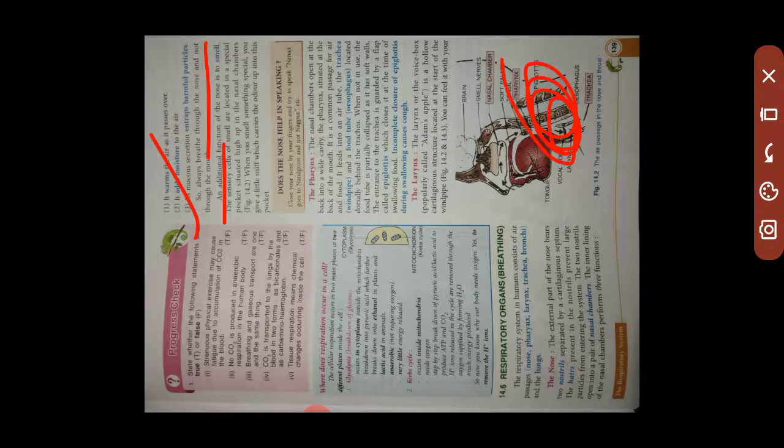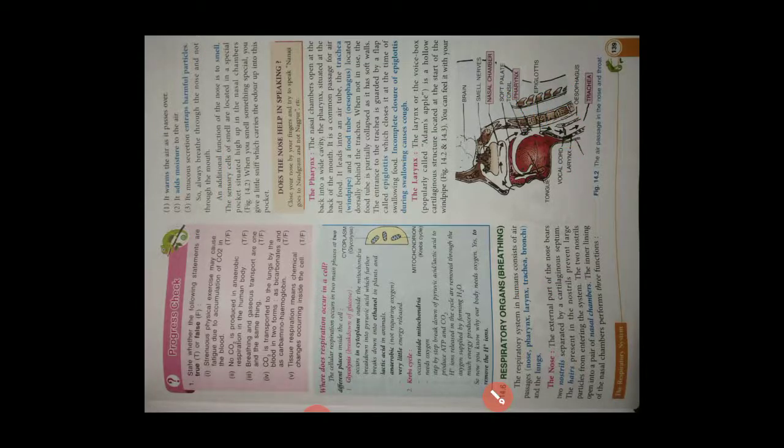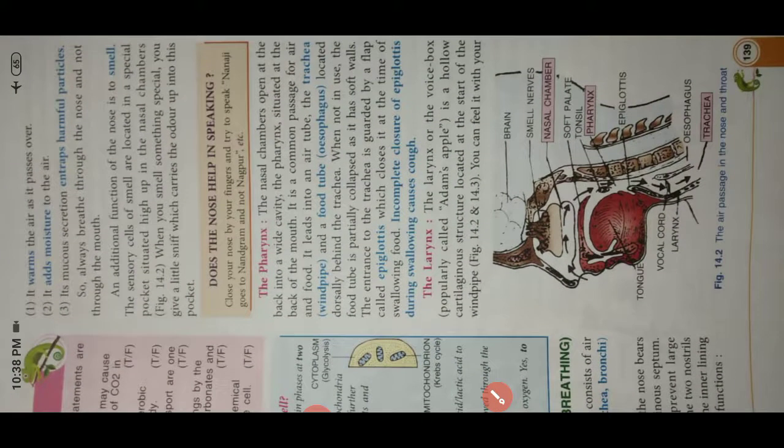In the digestive system I have explained the function of the epiglottis: when the food passes through the esophagus, the epiglottis closes the windpipe, or trachea, so it covers up the trachea. So there it is, the nose; after that, the pharynx. I'm just magnifying this a little bit.